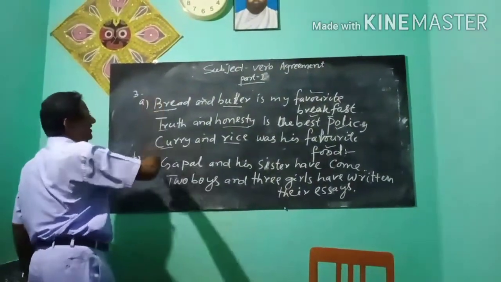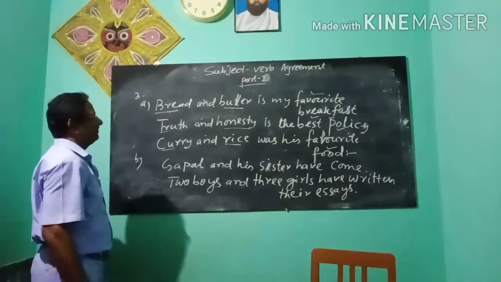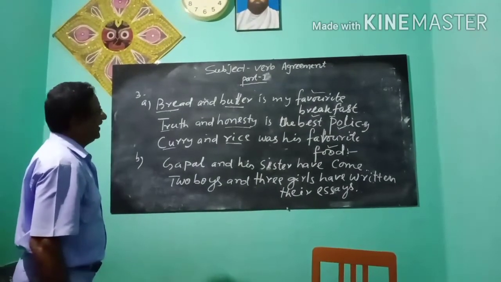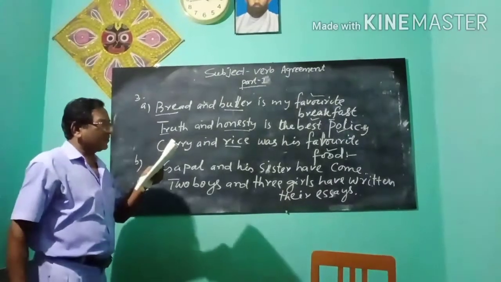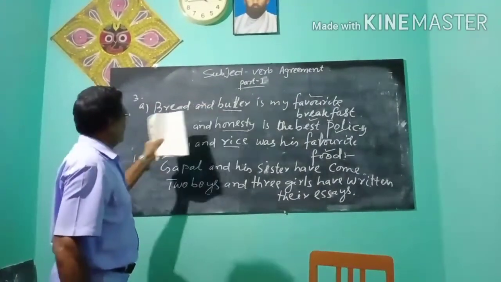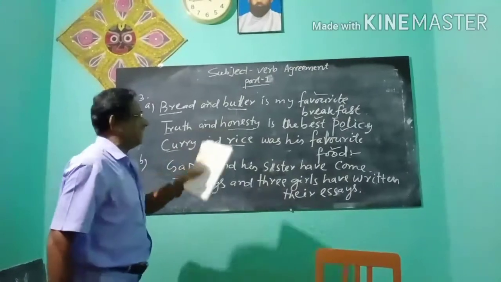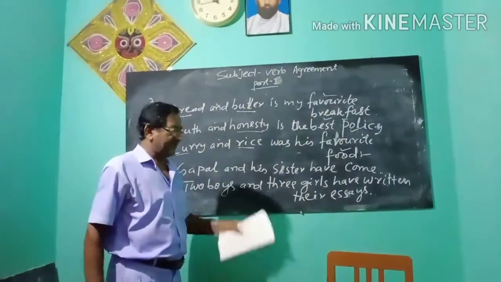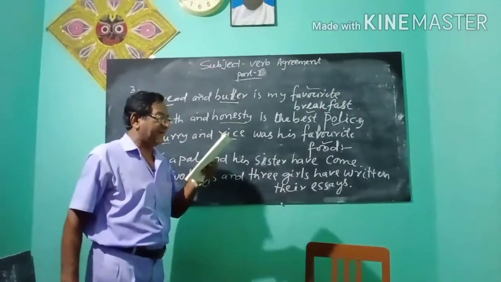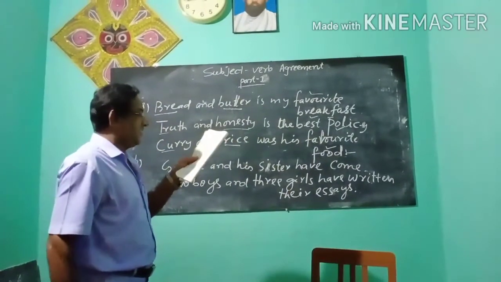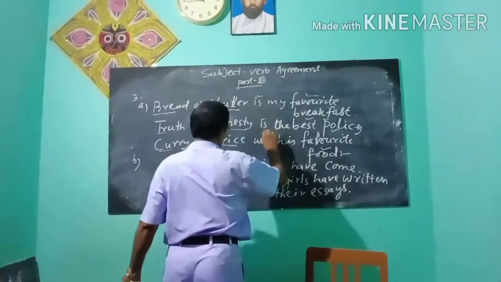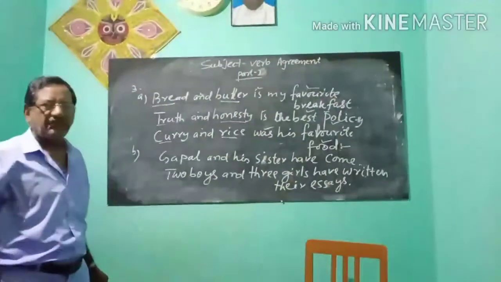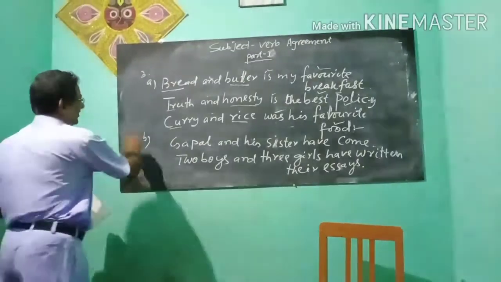And in all these three sentences, the nouns joined by "and" (bread and butter, truth and honesty, curry and rice) are used for a single notion, single idea. So these sentences take singular verbs. Each, was. Now come to the next rule.